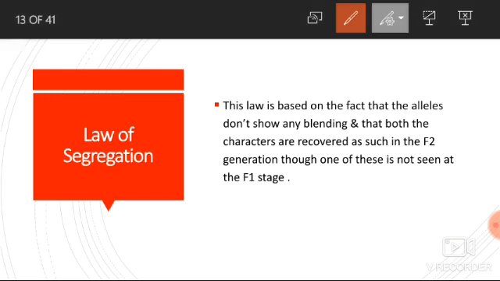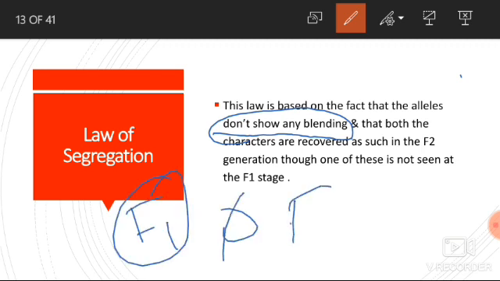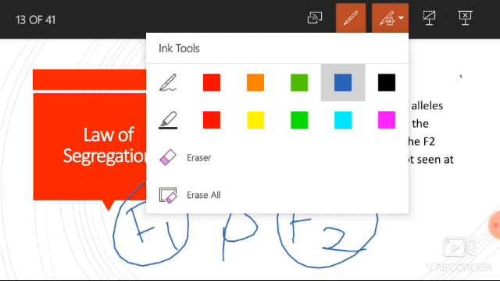This law states that alleles do not show any blending, as we had already seen in the monohybrid cross that F1 and F2 generations do not show any blending. Blending means there is no mixing of characters. Either the character will be dominant or recessive.